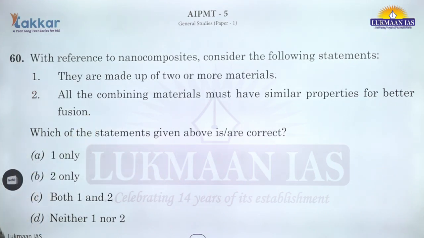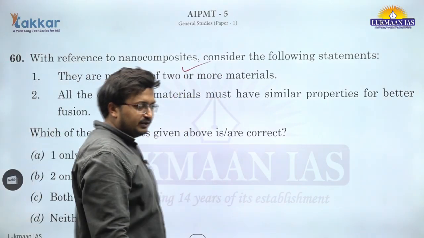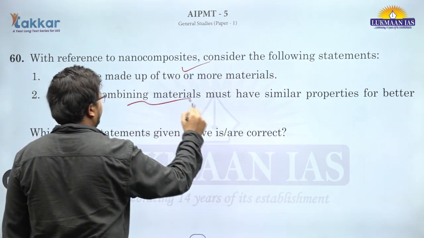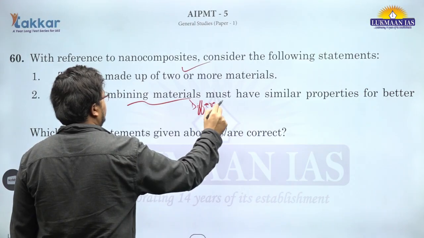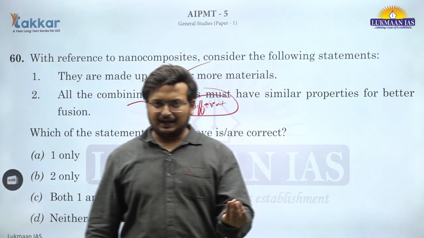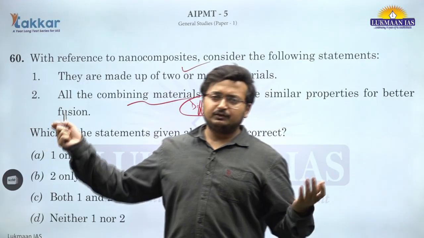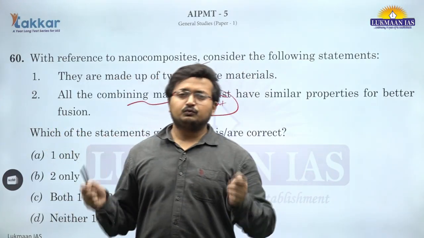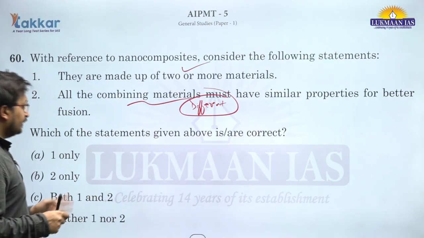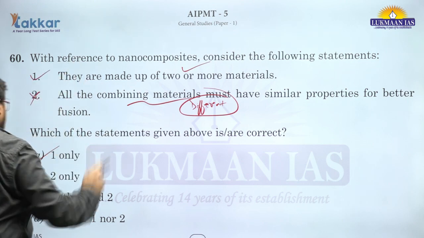Coming to question number 60, nano composites. They are made up of 2 or more materials. This is correct. That is why they are composites. They are at nano scale obviously, and these two combining materials are technically different, to use the best of both materials so that their physical properties can be enhanced. If the same materials are used, there is no point. So there could be carbon nanotubes and some other material fused together to create a third material which would have the best properties of both, but essentially these are two different materials with two different properties. So the second is incorrect, the first is correct. A is the correct answer for question number 60.